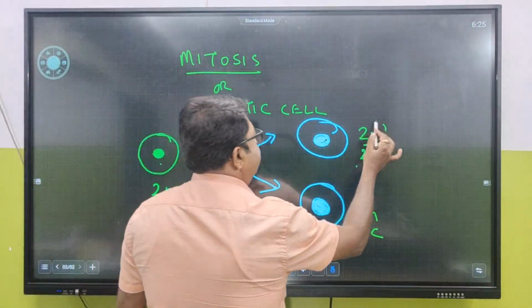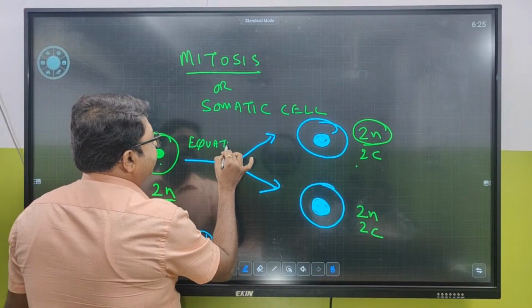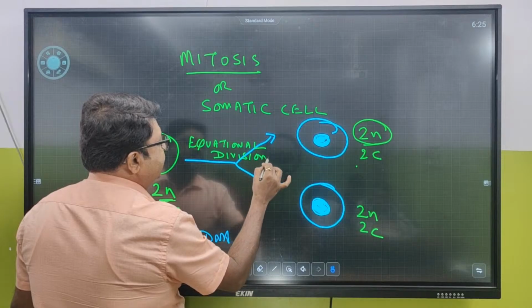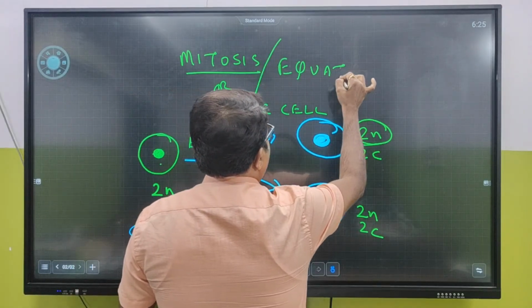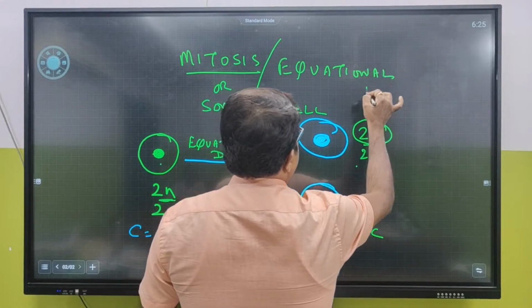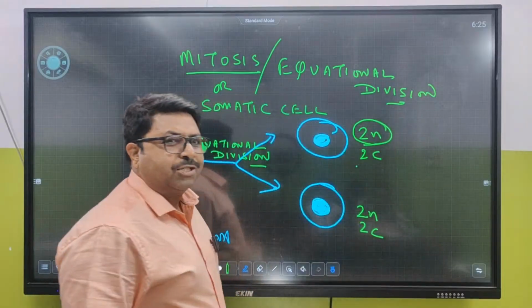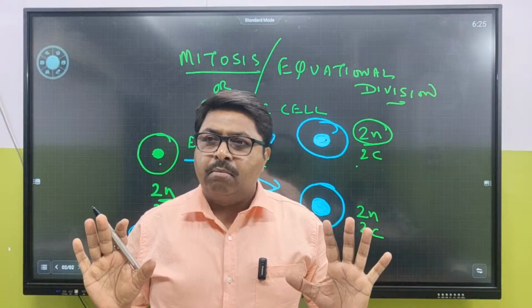Now, if the chromosome number remains the same, we call this process equational division. So, what is the other term for mitosis? It is called equational division. So, now my next question is going to be, in animal cells, name the cells where mitosis is